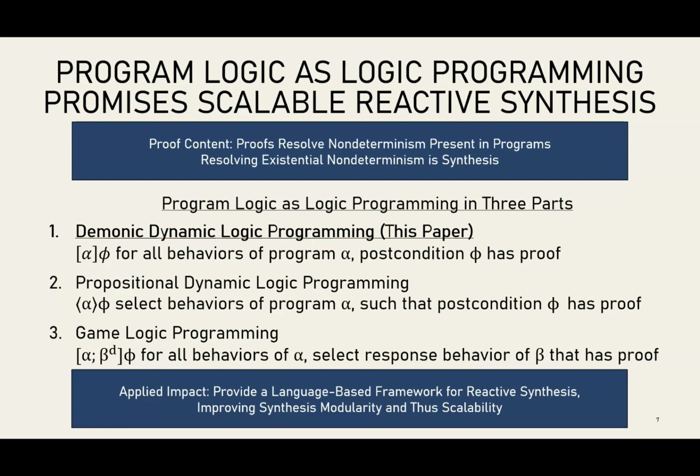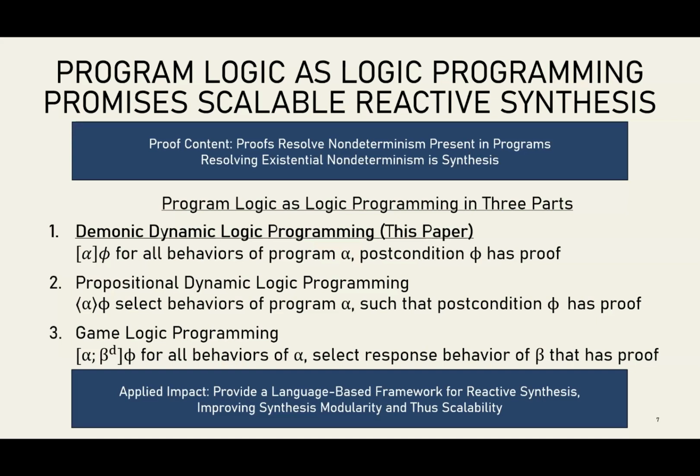So dynamic logic in particular is about non-deterministic programs. And what a proof does is it resolves the non-determinism. So today we're just going to look at this first part. We're going to look at box formulas that talk about postconditions that hold for every possible behavior of a program. And that's kind of limited computational content. It's kind of the same content that a for all quantifier or a conjunction might have.